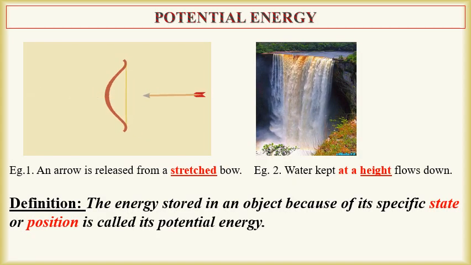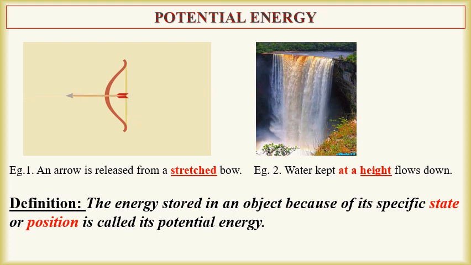Let us learn about potential energy. As you can see in example 1, an arrow is released from a stretched bow. Here, the string of the bow gains energy because of its stretched position. In second example, water kept at a height flows down. Here, water gains energy because it is kept at certain height.